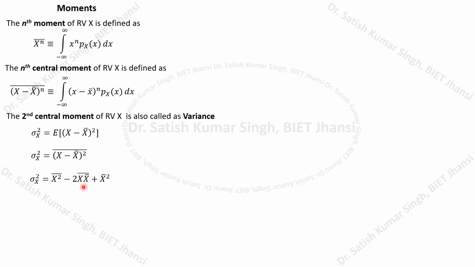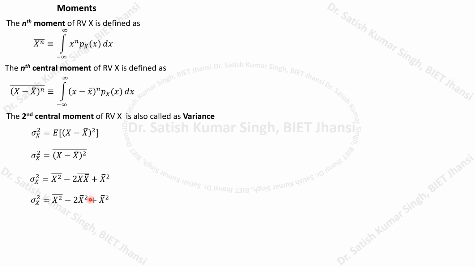Similarly, if you see this x bar, whenever we have x bar, it represents a particular constant value. So this will also be treated as a constant, and it will also come out of the bar. We cannot calculate the mean value for this particular x bar. So if we take it out, we can write 2x bar multiplied with x bar, so it will become 2x bar square.